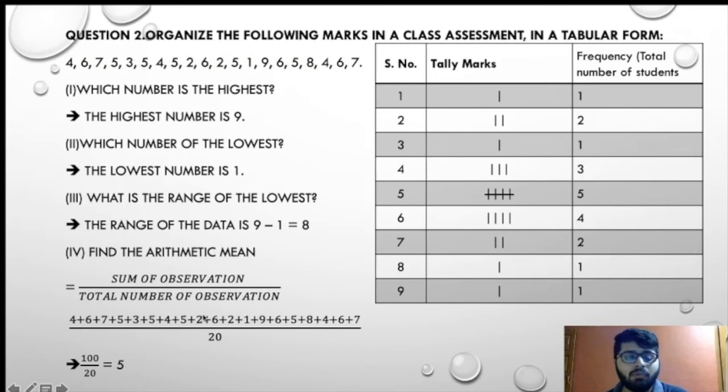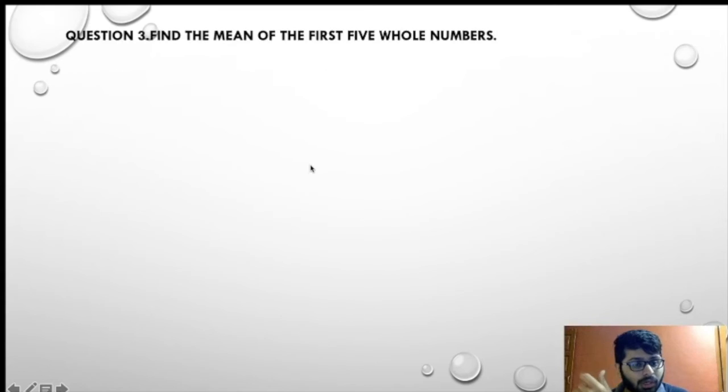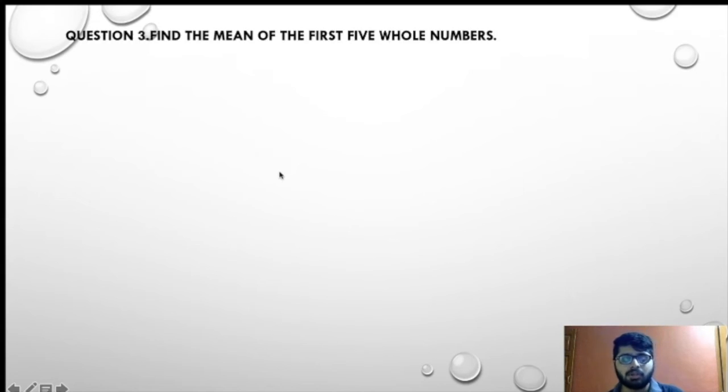Now we'll be moving on to the third question. The third question is: find the mean of the first 5 whole numbers. We all know what the first 5 whole numbers are. The first 5 whole numbers are 0, 1, 2, 3 and 4. So these are the first 5 whole numbers.